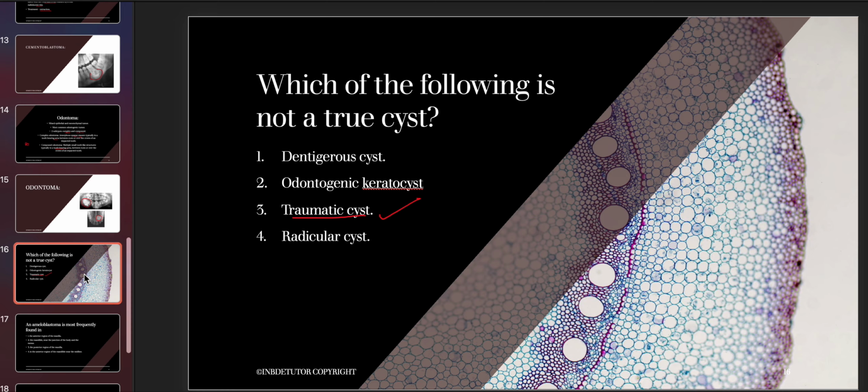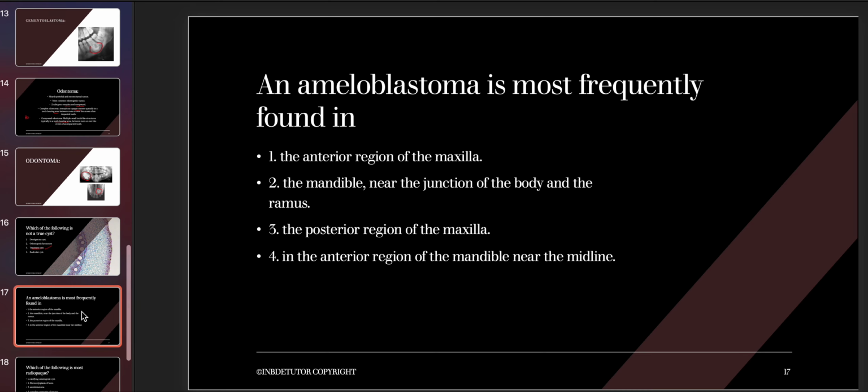Now let's move ahead with our next question for today. Now the question is, an ameloblastoma most frequently found in? The options are anterior region of the maxilla, the mandible near the junction of the body and the ramus, the posterior region of the maxilla, or the anterior region of the mandible near the midline.